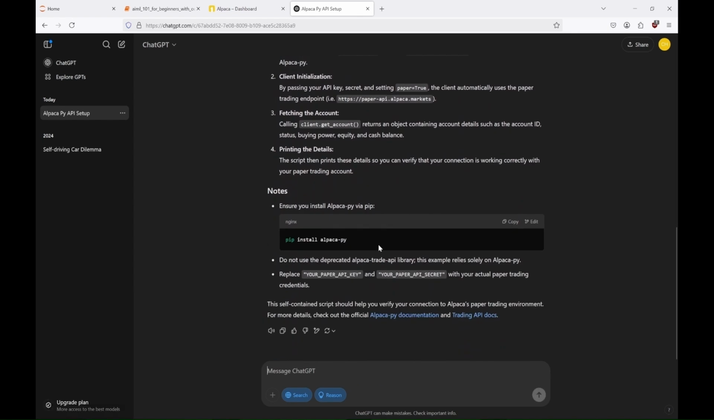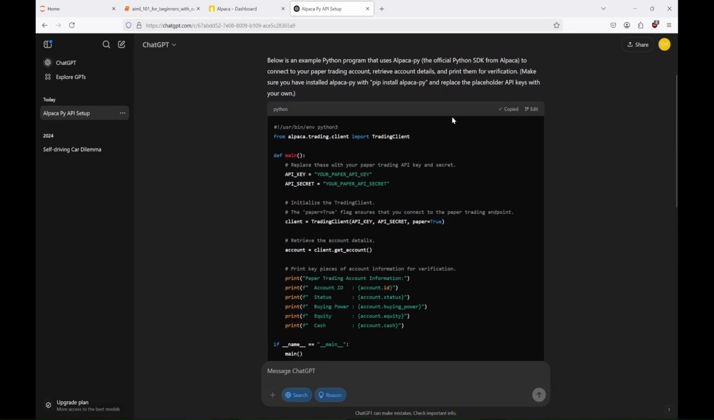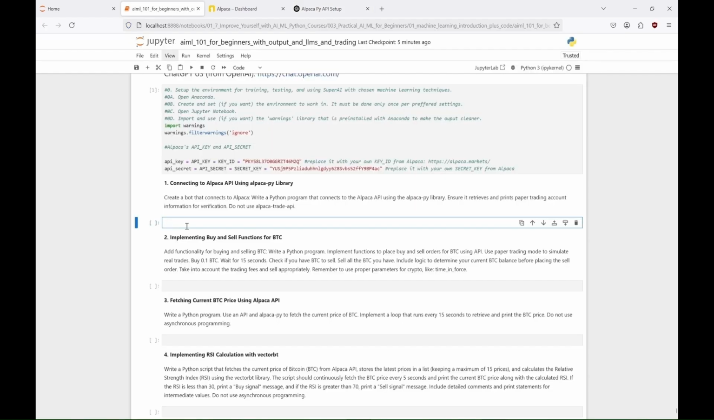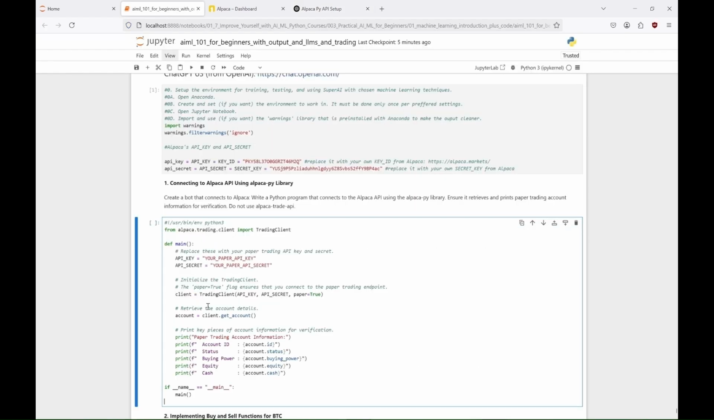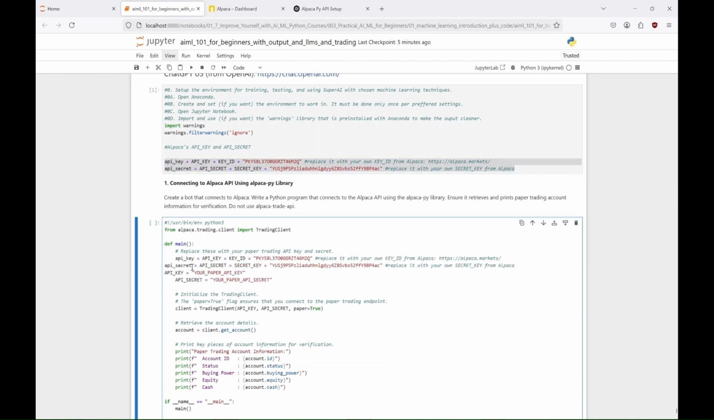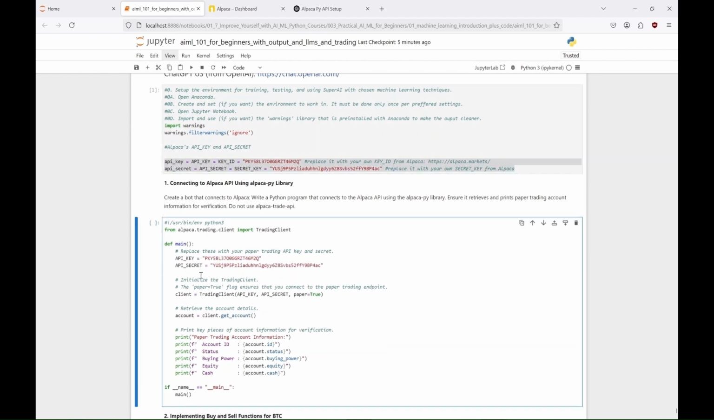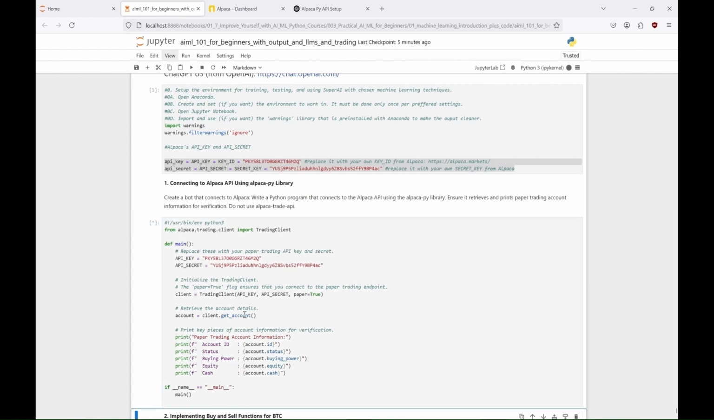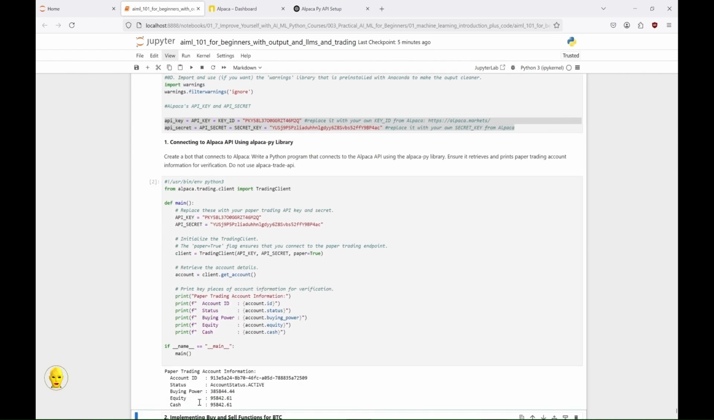As we already have the Alpaca Py library installed, we just need to copy the first part of this code and paste it into our notebook. We also need to replace the API key and secret key to make it work with our paper trading account. After that, we can see if ChatGPT was able to create a program that actually works. And yes, it did. And it does.